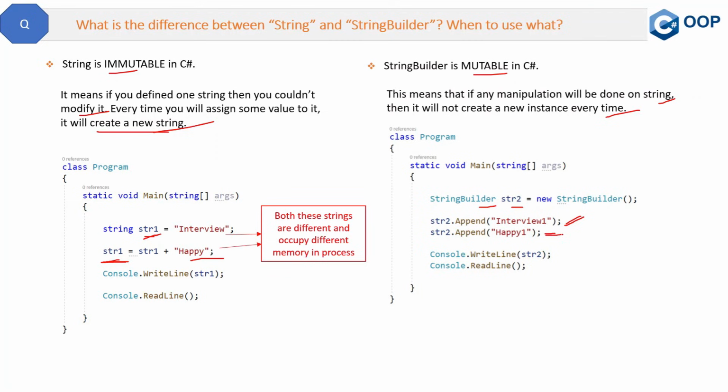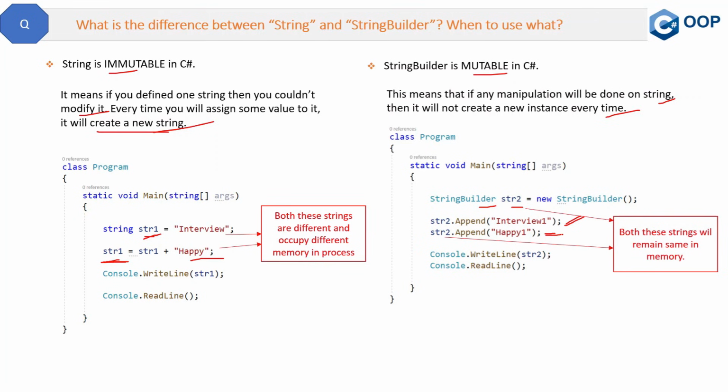So whatever operation you do with str2, the reference will be the same but the value will be updated. Both the strings will remain in memory, as I said. So this is the difference between string and string builder.